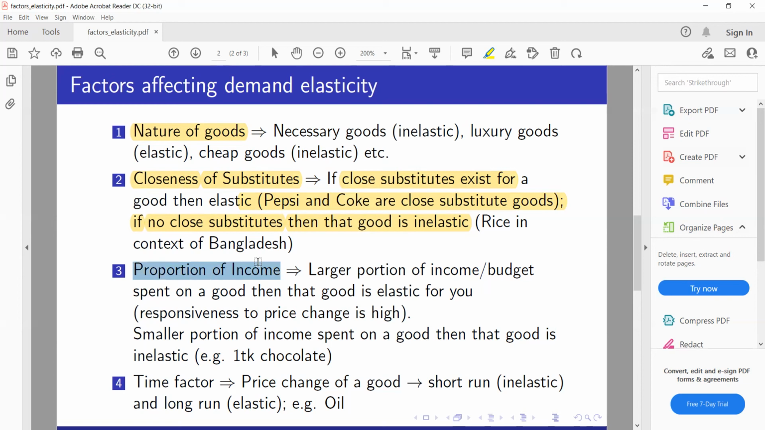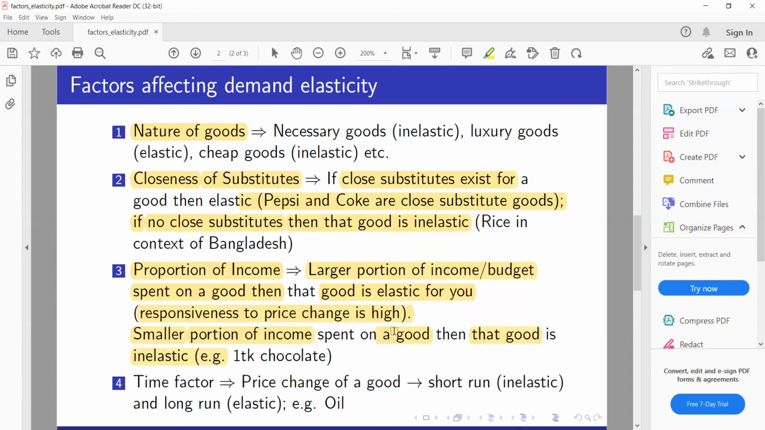The third common factor would be the proportion of income that you spend on buying something. If a larger portion of your income budget is spent on a good, then for that good you have an elastic demand. Your responsiveness to price changes would be high. Whereas if a smaller portion of income is spent on a good, then that good is inelastic.